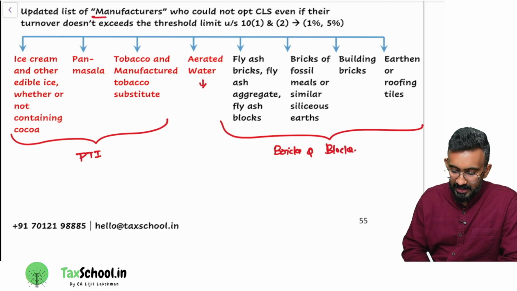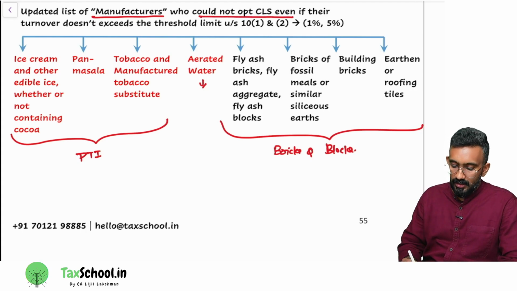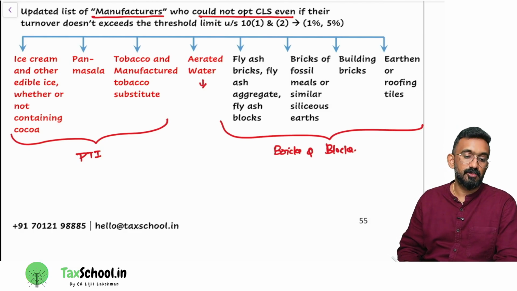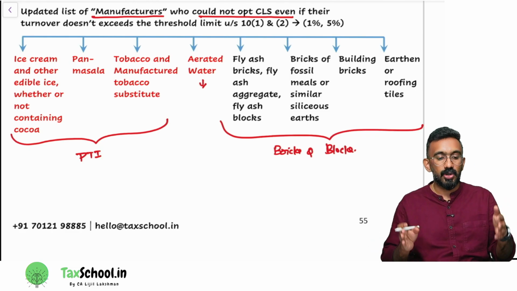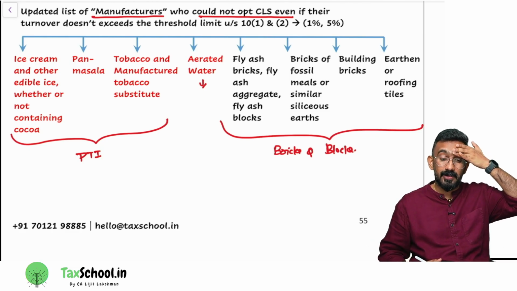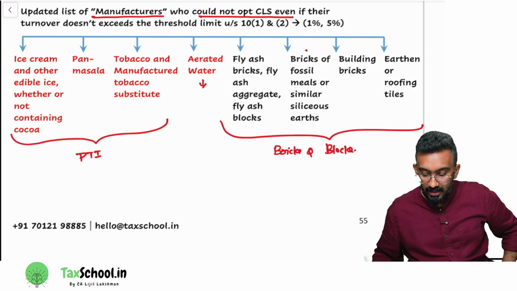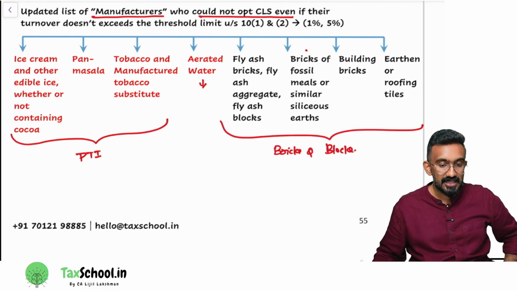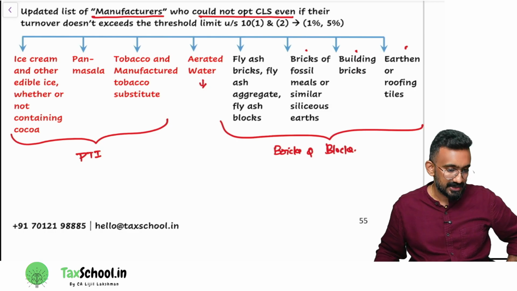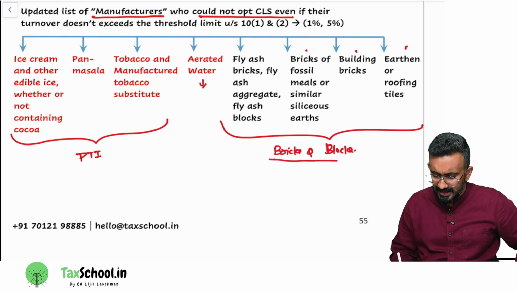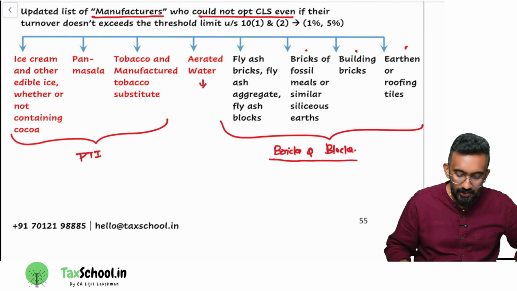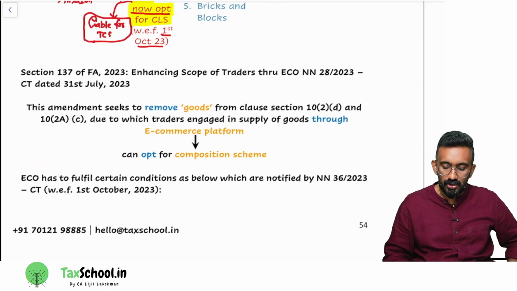If you are manufacturers of this product, you cannot opt for composition levy scheme. What are these products? Fly ash bricks, fly ash aggregate, or fly ash blocks. All your fly ashes which are made into blocks or aggregate by thermal power plant, if you are supplying that, you cannot opt for composition levy scheme. Manufacturers of bricks of fossil meals, building bricks, earthen or roofing tiles. For you to remember, I have given an easy word: bricks and blocks. If you are a manufacturer of bricks and blocks, you cannot opt for composition levy scheme.